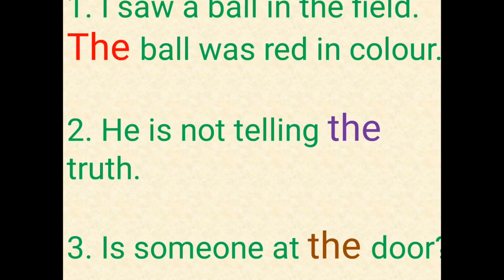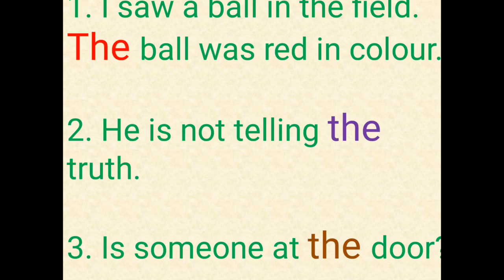See the next sentence. He is not telling the truth. Here I am particularly telling about the truth. He is not telling the truth. I am pointing out particularly about the truth. So we use the particularly before truth.